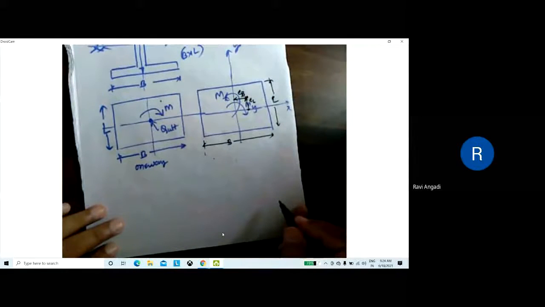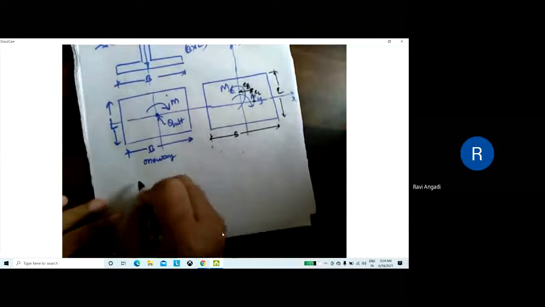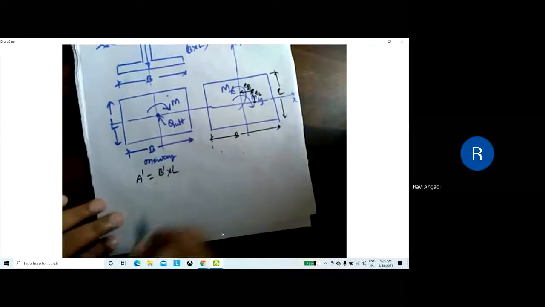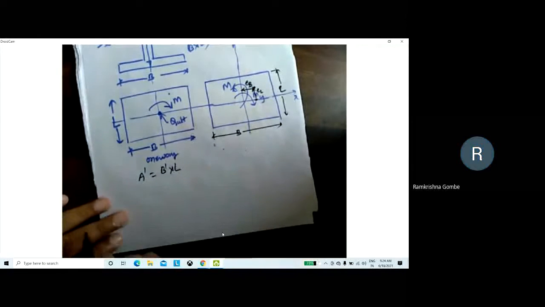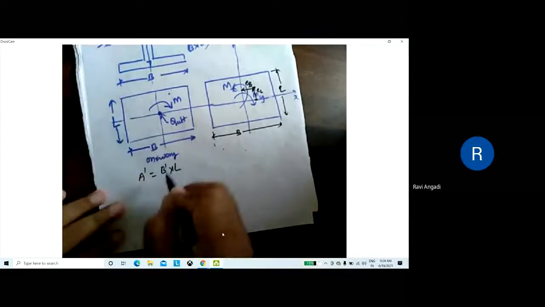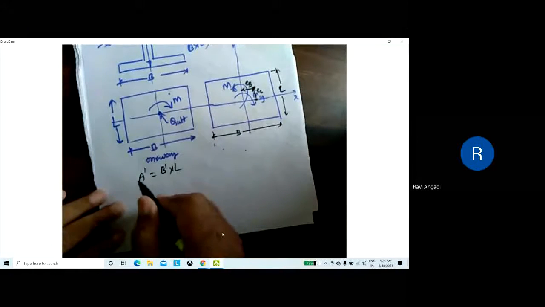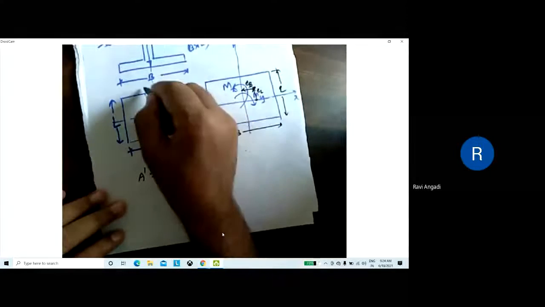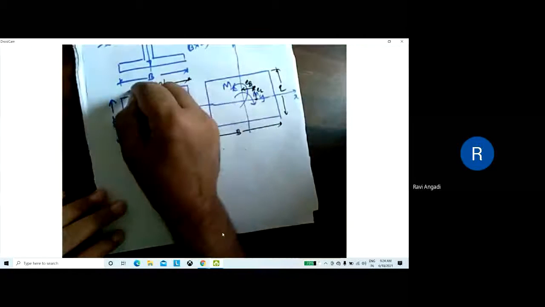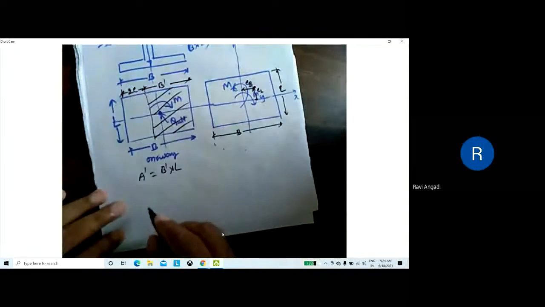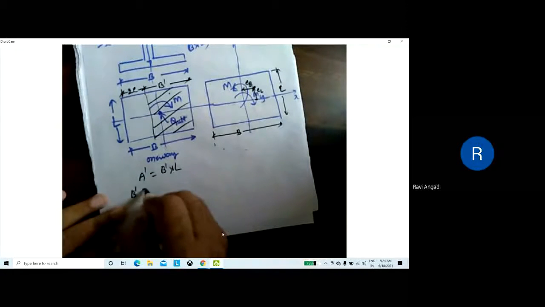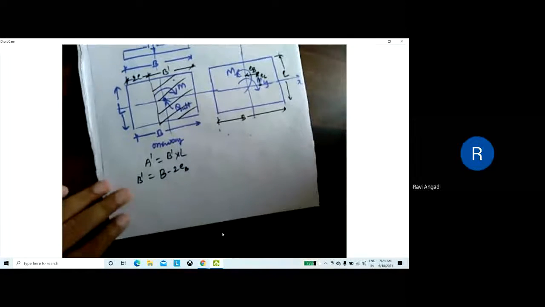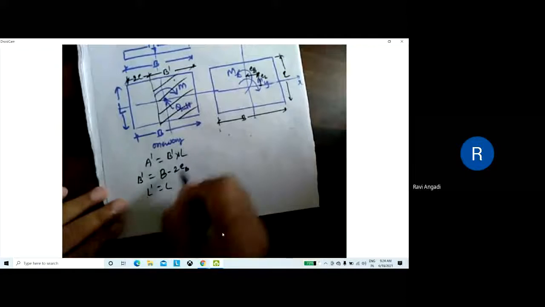Then how can A dash be written here in the one way? Is it B dash into L? Yes, sir. L dash is nothing but L only, but B dash has to be taken as B minus 2E. This much is effective in taking the load. This will become B dash, and this will be 2 times E. So B dash will be B minus 2 times E along B, and L dash will be L in case of one way.